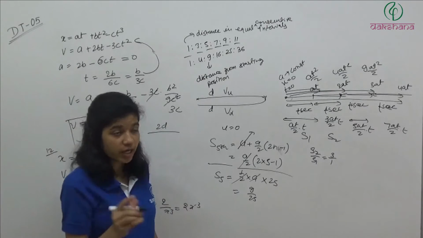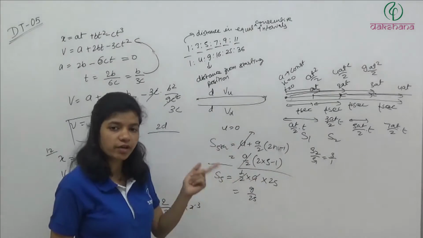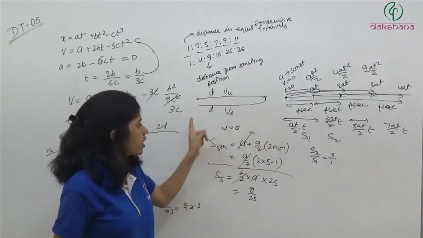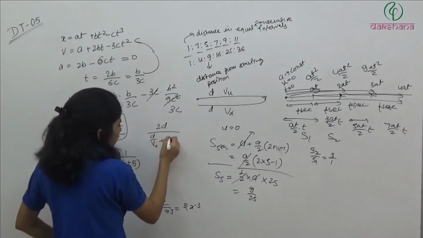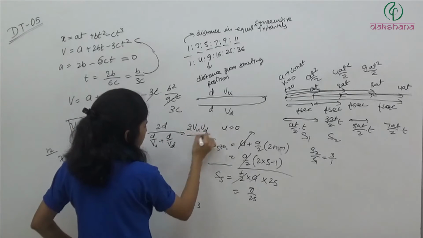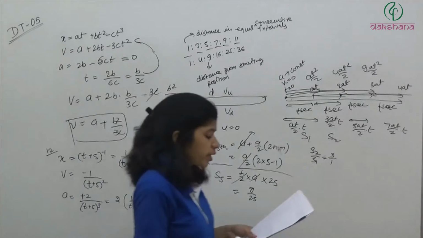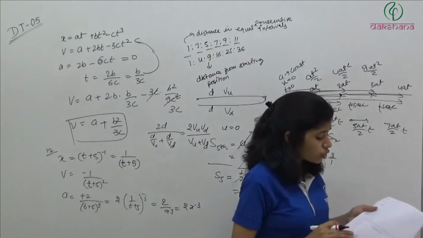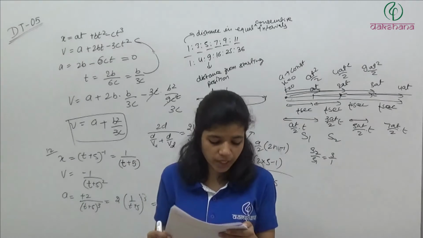Because they are asking speed. Velocity क्या हो जाएगी? जहां से क्या वहीं पहुंच गए. Velocity will be 0. But average speed will be there. Total distance is d plus d, 2d. Total time, इसमें time कितना लगा? Distance by speed. Distance by speed कितना जाएगा? 2vu vd divided by vu plus vd. ठीक है. ये किया हुआ क्वेश्चन है, एक लेक्चर में कराया हुआ क्वेश्चन है. So answer will be fourth option, 2vu vd divided by vu plus vd.